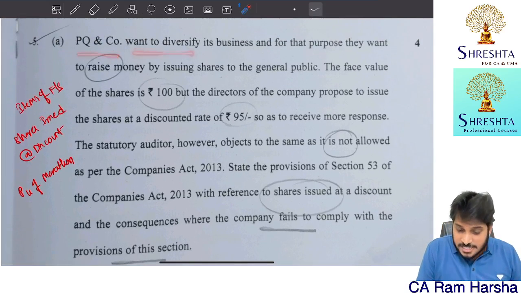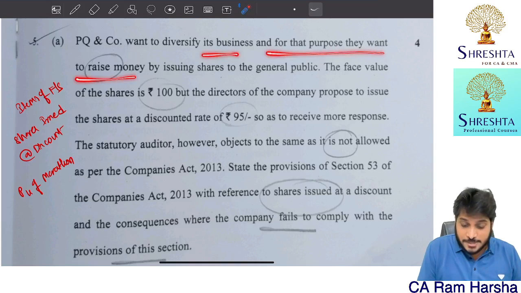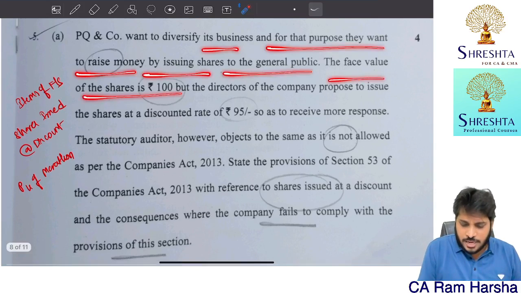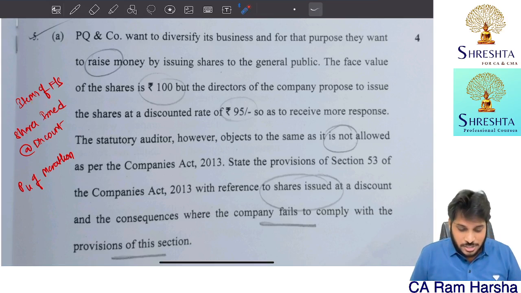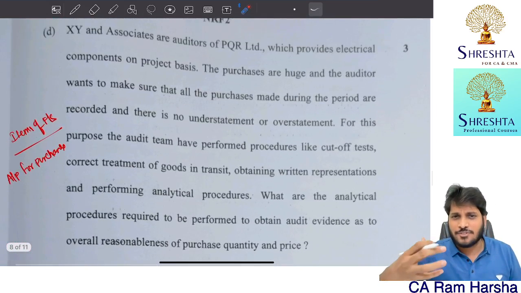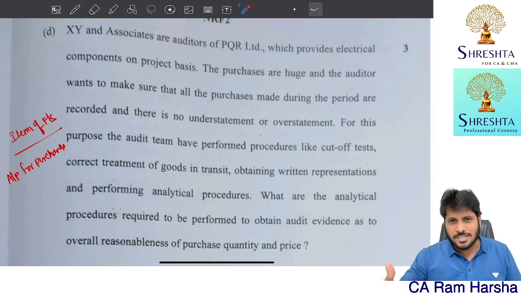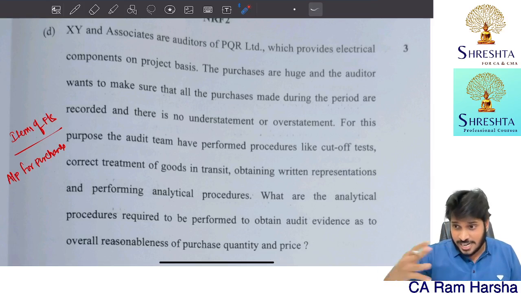PQ & Co want to diversify its business and for the purpose they want to raise money by issuing shares to the general public. The face value is 100. Oh, discount. So shares issued at discount. I have covered it in the P4 marathon, items of financials. Getting it? It's nothing but you just have to read the company law provision. A company cannot issue shares at discount except in equity, sweat equity and debt conversion.